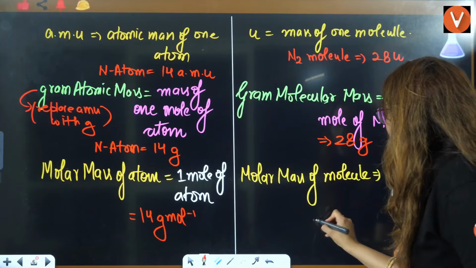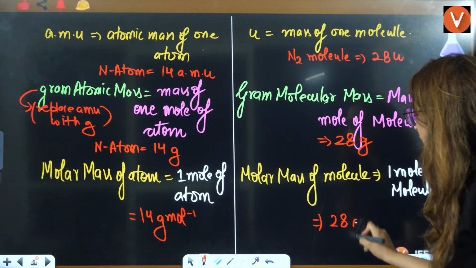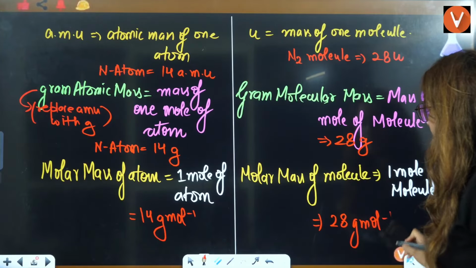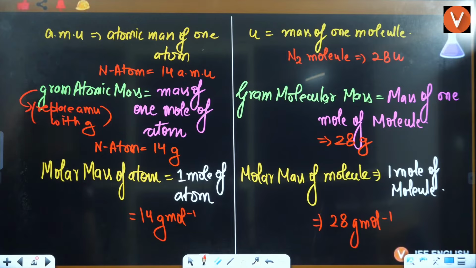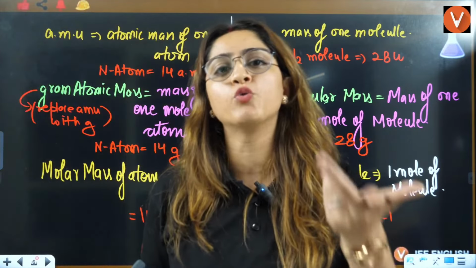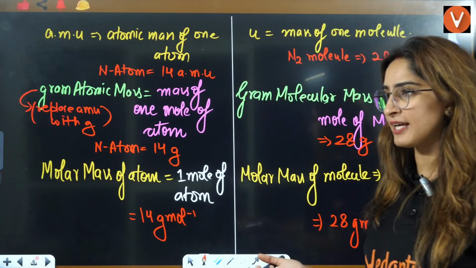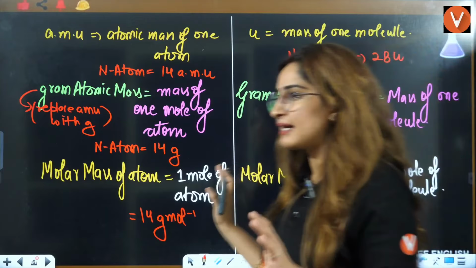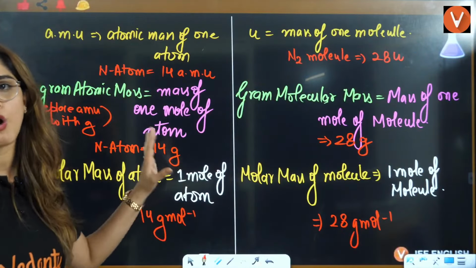In molar mass also, I am talking about 1 mole, so that will be 28 gram per mole. If 2 moles occur, then 1 mole is this, and 2 moles is 2 multiplied by that. That thing is clear to everybody about the general terms that we will see in mole concept.